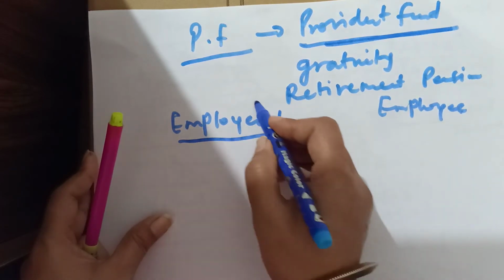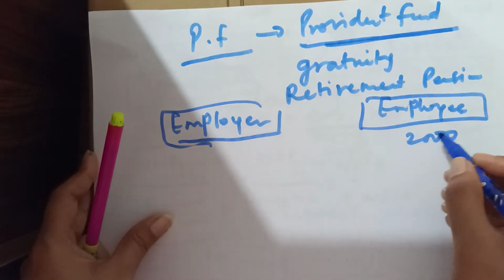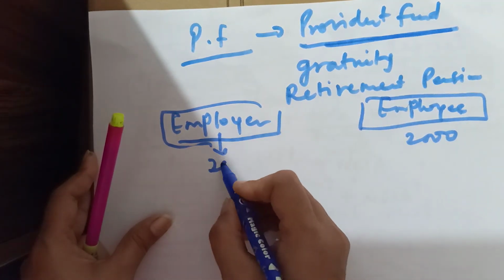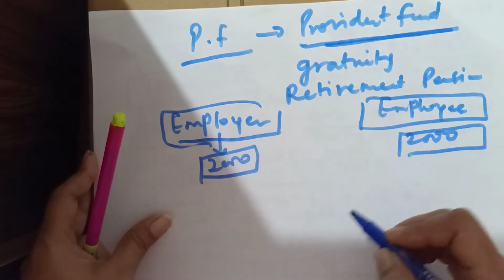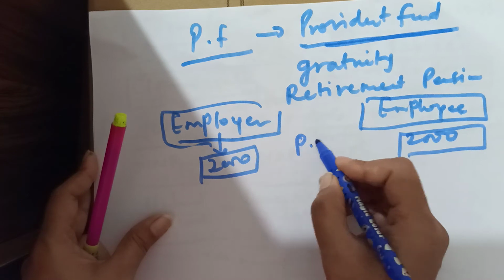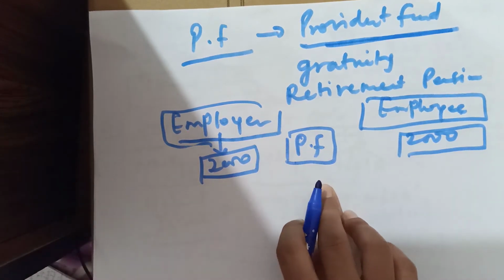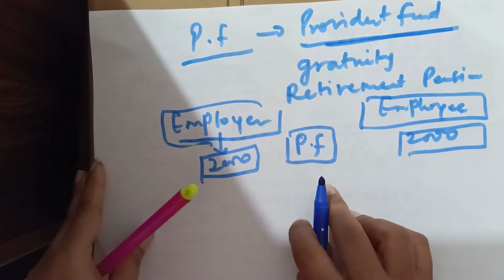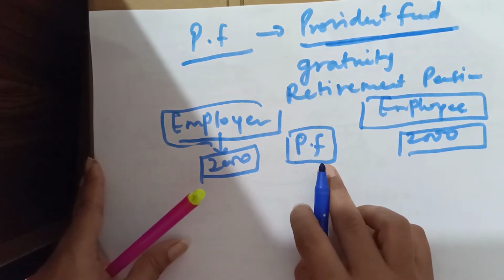Okay, so if the employee contributes 2000 rupees, the same amount the employer contributes in provident fund, that is PF. It is a government scheme. All companies and institutions are providing this provident fund to their employees.